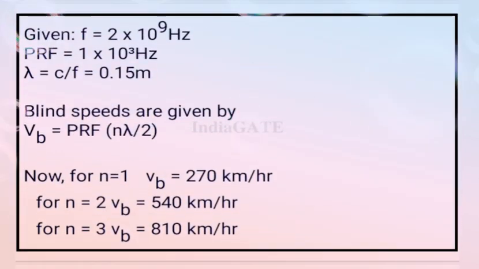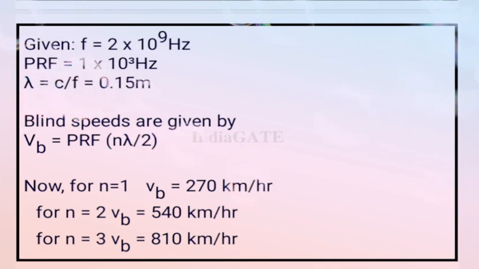The solution is given like F is equal to 2 into 10 to the power 9 hertz, and Fr is equal to 1 into 10 to the power 3 hertz. Now we know that lambda is equal to C upon F. Putting the values we get 0.15 meter. Now blind speeds are given as Vn is equal to n times PRF times lambda by 2. After putting all the values we get option A is your correct answer.